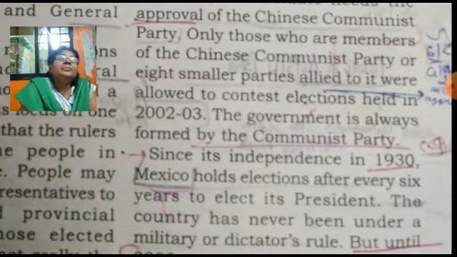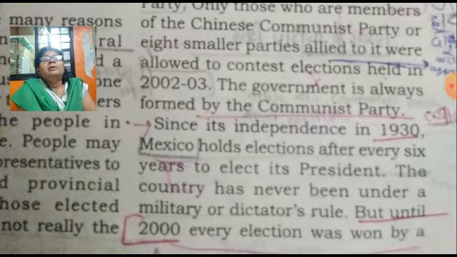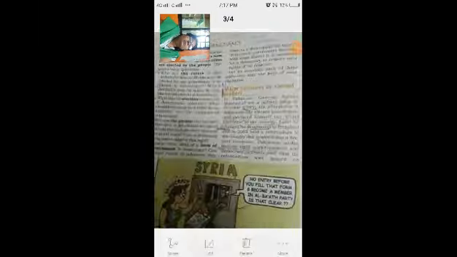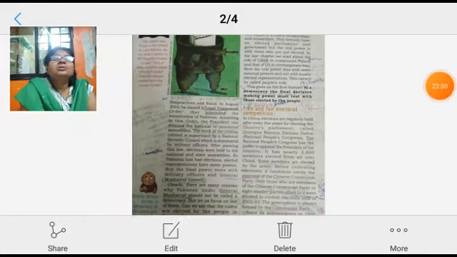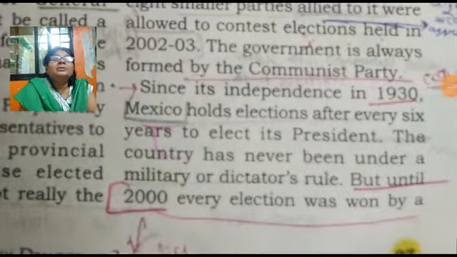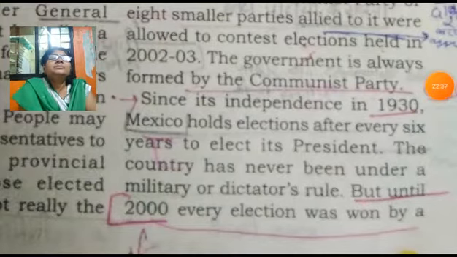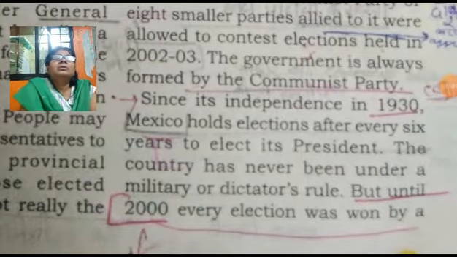So the government is always formed by the Communist Party, because almost all candidates or parties contesting the election are followers of the Chinese Communist Party, and that is why every time the Communist Party is in the winning position.